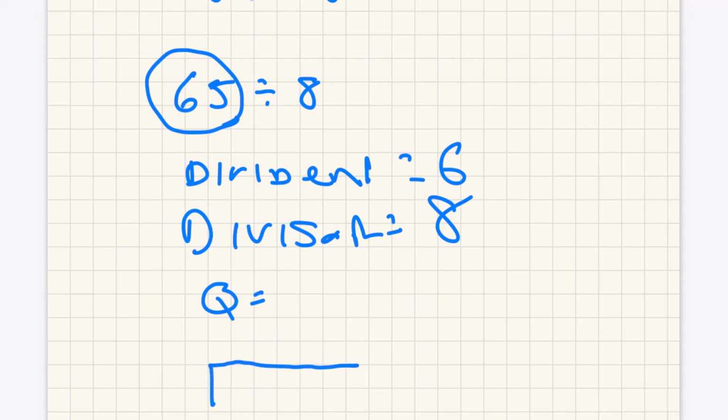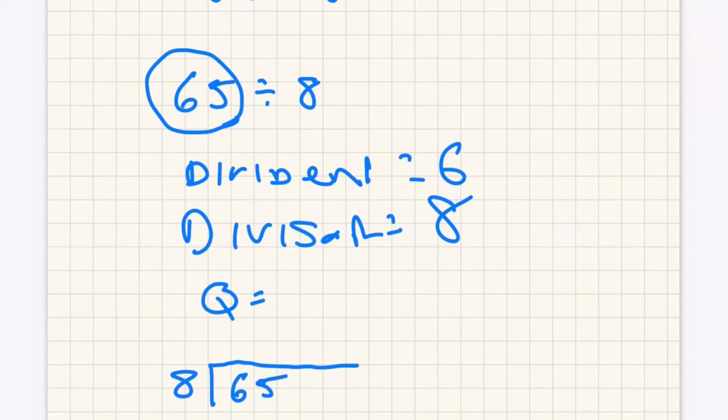You can do it. What goes inside the scaffold? The dividend goes inside, not the bigger number, the dividend. In this case, the dividend happens to be bigger than the divisor. We'll talk about cases where the dividend is not bigger than the divisor. It's also known as a fraction. We'll get into that. The divisor goes outside.